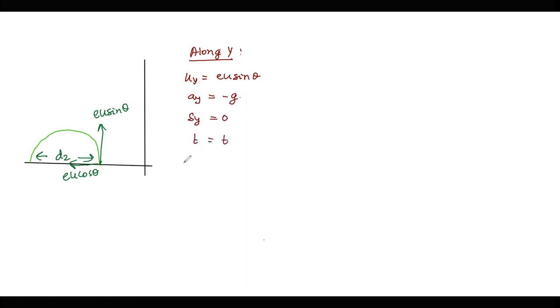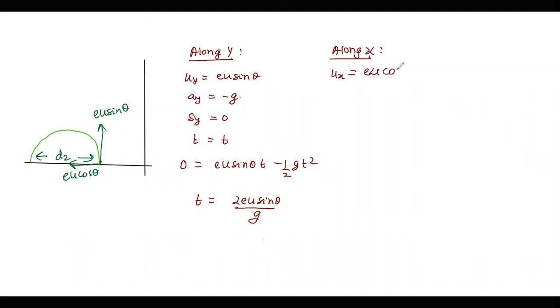And time is t. The s is equal to ut minus half gt square. So t is turning out to be 2 eu sin theta by g. And along x will give us the value of range d2. So initial velocity along x for this motion is eu cos theta. Acceleration along x is 0.